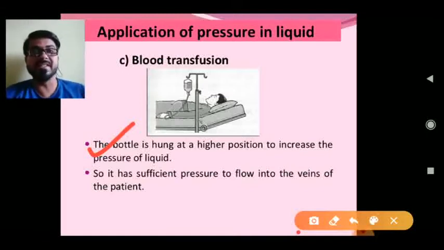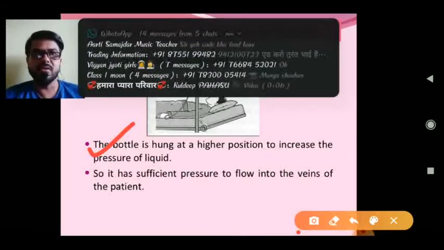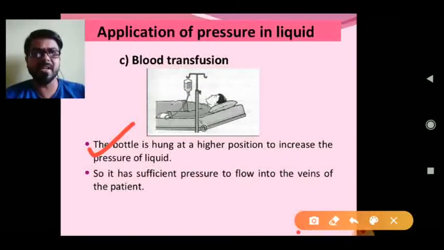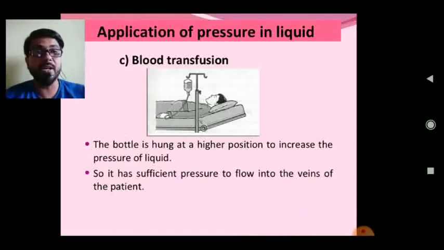So to increase the pressure, we hang this bottle at a higher position. So it has sufficient pressure to flow into the veins of the patient, and it can easily go into our veins, opposing the blood pressure. Or we can say this pressure must be greater than our blood pressure. For that, we hang it at a higher position. Here also, there is an application of liquid pressure.